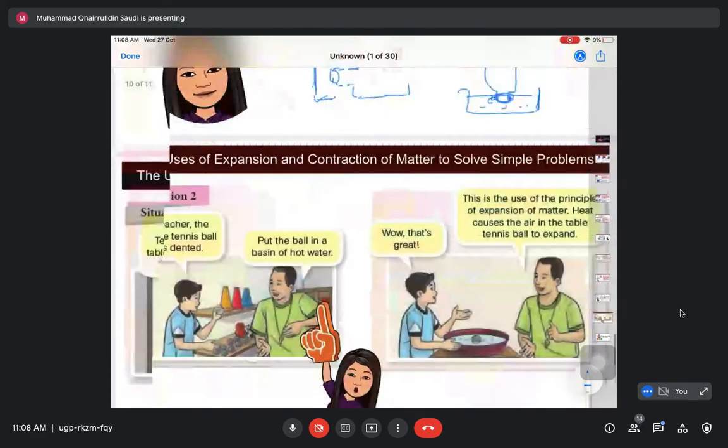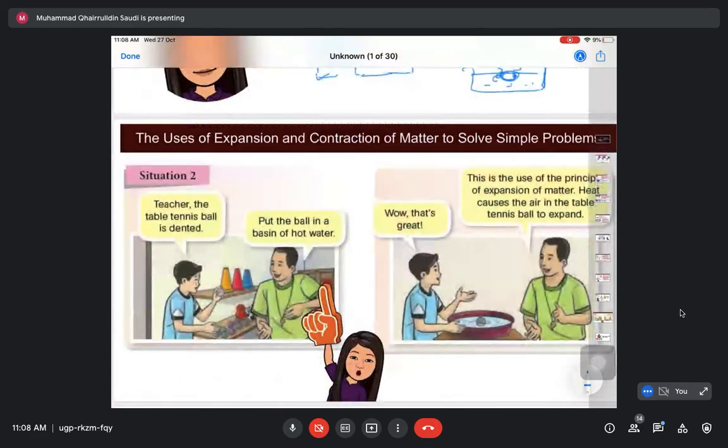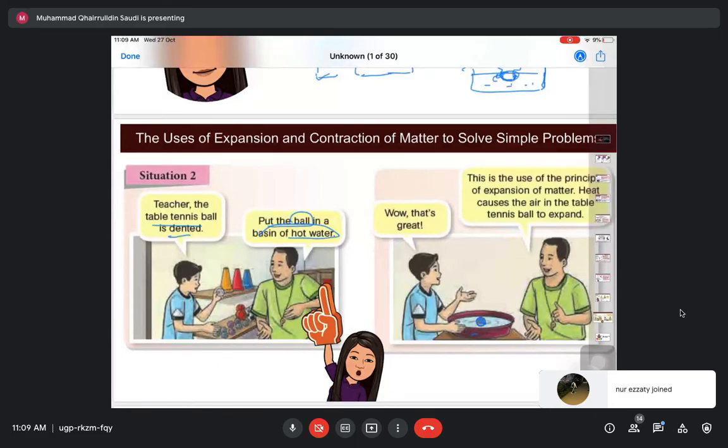The next one is ping pong, bola tenis or bola ping pong. The table tennis ball, bola ping pong tu is dented, kemek. So what can we do? We can try to put the ball in a basin of hot water macam ni. So bila kita letak this bola pingpong yang dented dalam hot water, okay, the gas inside the pingpong ball or the table tennis ball will expand. So bila dia expand, the volume increase. So bila the volume increase, okay, the table tennis ball akan kembali ke bentuk asal dia.